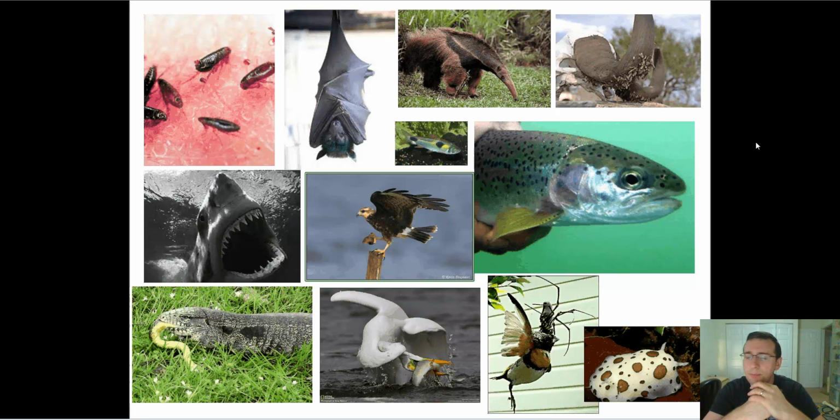You also have lepidophages, and those are fish that eat the scales of other fish. So it's very common among parasite fish. They will actually start eating up the scales of the other fish. And as you see, very tiny fish there in the center. There's also anthropophagy, and that's things that eat humans. And unfortunately, throughout history, some humans were known to do that. But there's also sharks and some types of lions which have been known to prefer to eat human meat. Crazy stuff out there. Very rare, but it happens.